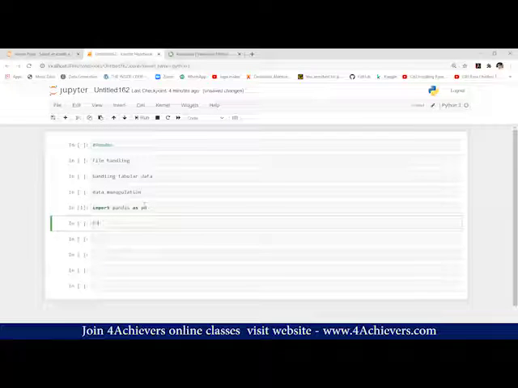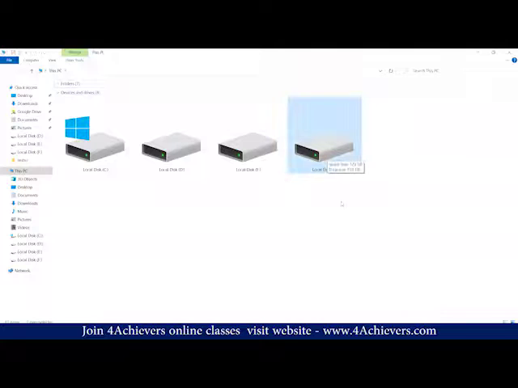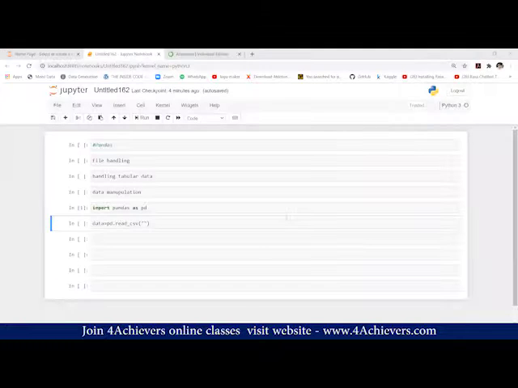Let's say data. data equals pd.read_csv. In this, we need to mention the drive path. So what was my drive path? F drive. So I'll write F drive there. The file name was 50_startup and the extension was .csv.